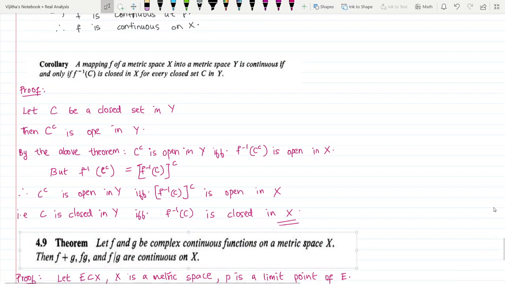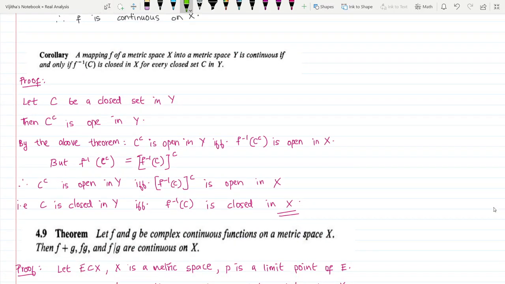Then there is a corollary to this. A mapping f of a metric space X into a metric space Y is continuous if and only if f inverse of C is closed in X for every closed set C in Y. We stated this for openness, and similarly we can state it for closedness. So X, Y are two metric spaces, and the necessary and sufficient condition for f from X to Y to be continuous is